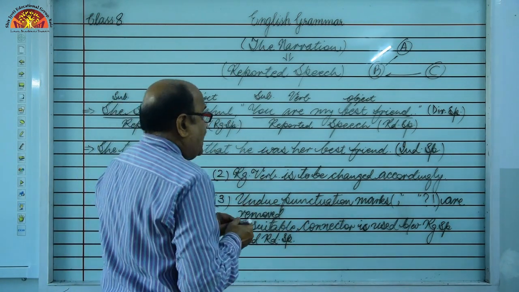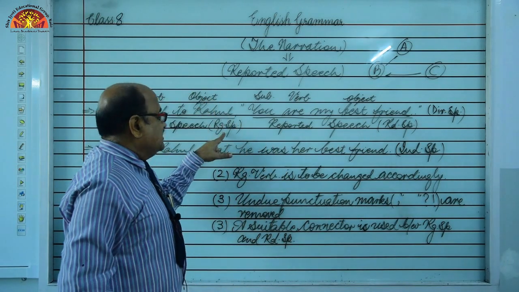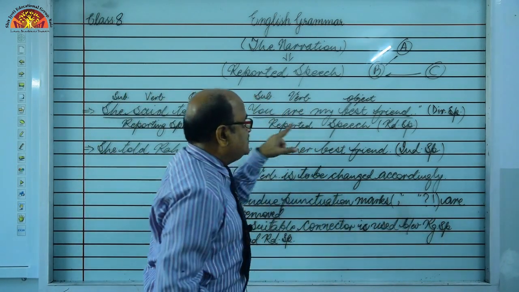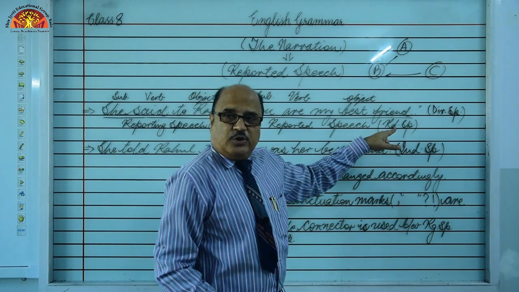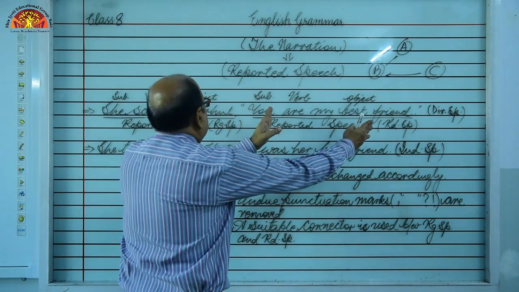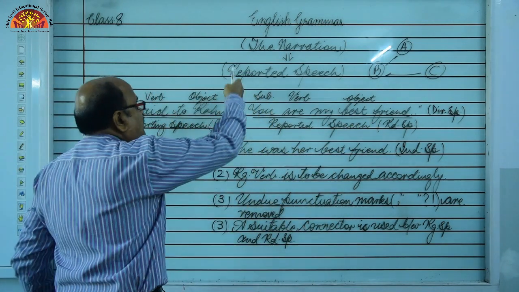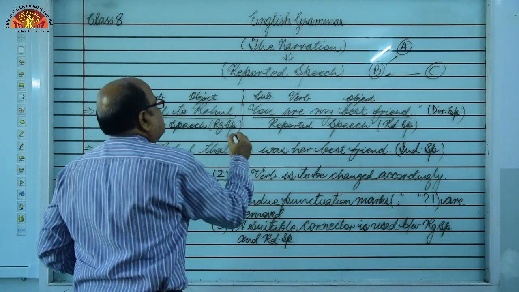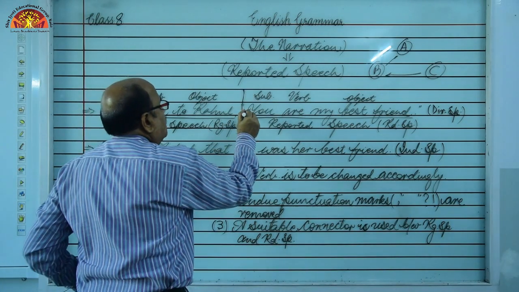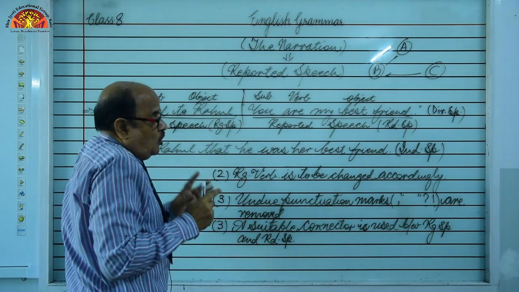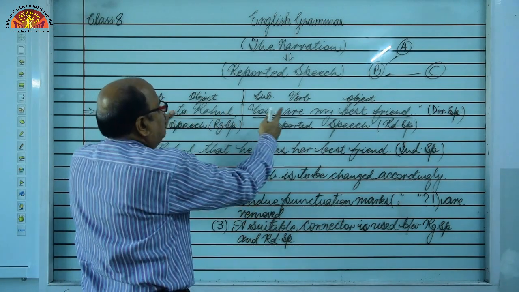I told you I will write in short: RGSP, this is reporting speech, and RDSP, this is reported speech. So between these two there is a place. Here this comma will be removed. So at least something is required to connect both the clauses.